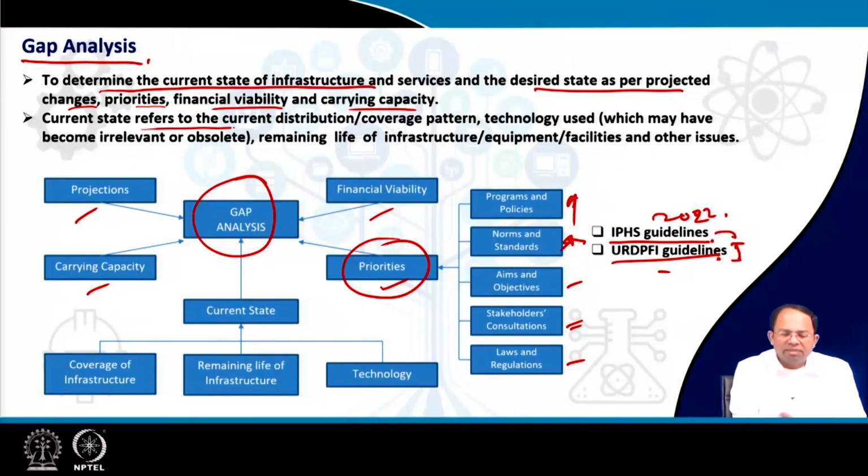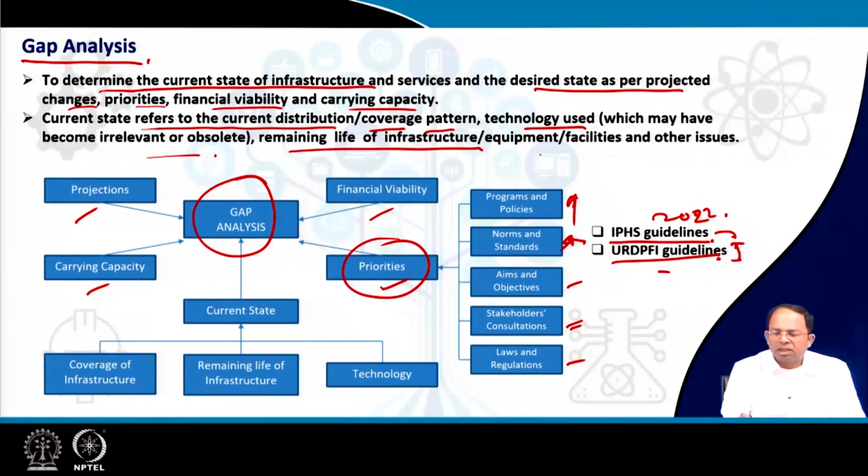So this current state refers to the current distribution, coverage pattern, and technology used, which may have become irrelevant or obsolete. Some technologies are not useful nowadays. Maybe some facility is there, like some kind of x-rays and all, which has to be changed and new facilities have to be brought in, right? So that's some intervention that has to be done.